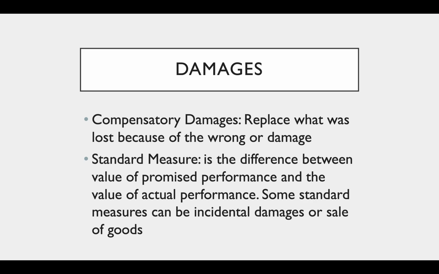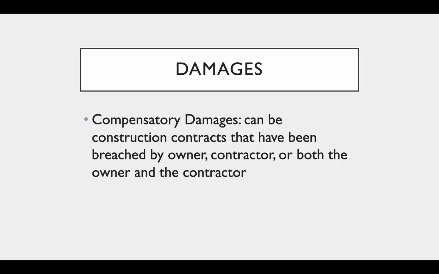Compensatory damages replace what was lost because of the wrong or damage. The standard measure is the difference between the value of promised performance and the value of actual performance. Some standard measures can be incidental damages or sale of goods. Compensatory damages can apply to construction contracts that have been breached by the owner, the contractor, or both the owner and the contractor.